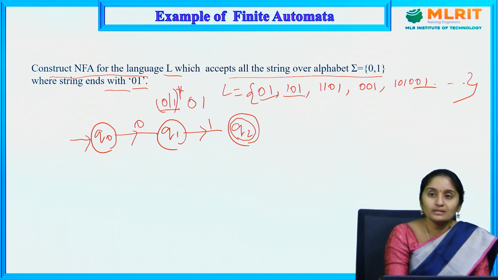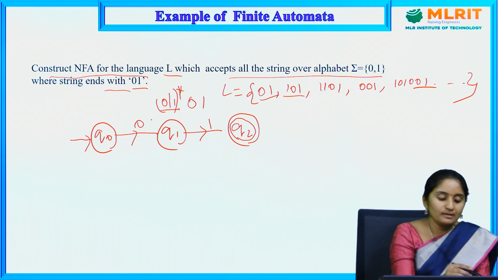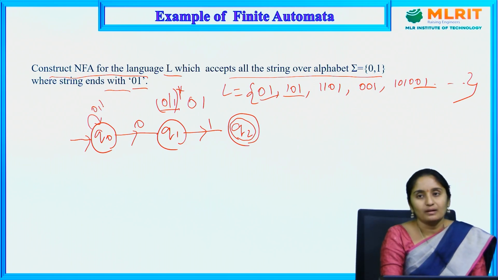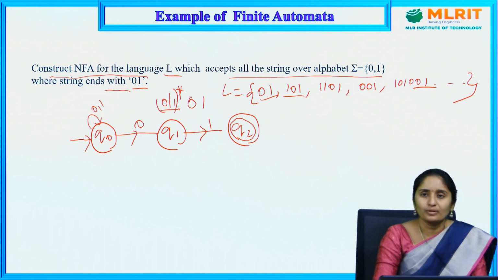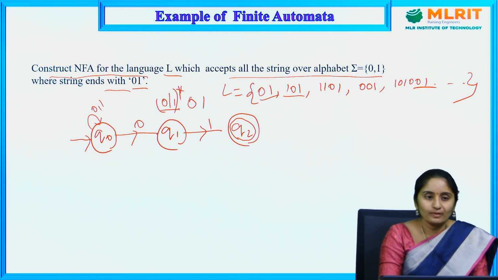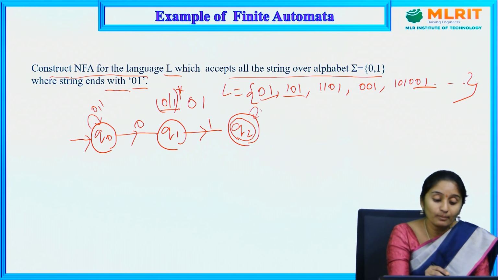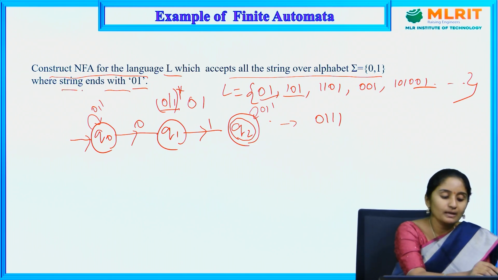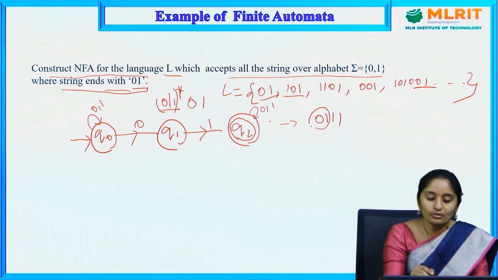The next I am having is 101. The ending should be 01, that is fixed. So at the starting I can have 0 or 1, a combination of 0, 1. Multiples of zeros or multiples of ones can be taken here. So this is for a string that ends with 01. Why can't I keep a self loop of 0, 1 here? Because if I keep it, the string it reads can be 0111, but my condition is that it should end with 01, and it is ending with 11. That is the reason we are not keeping a self loop of 0, 1 there.